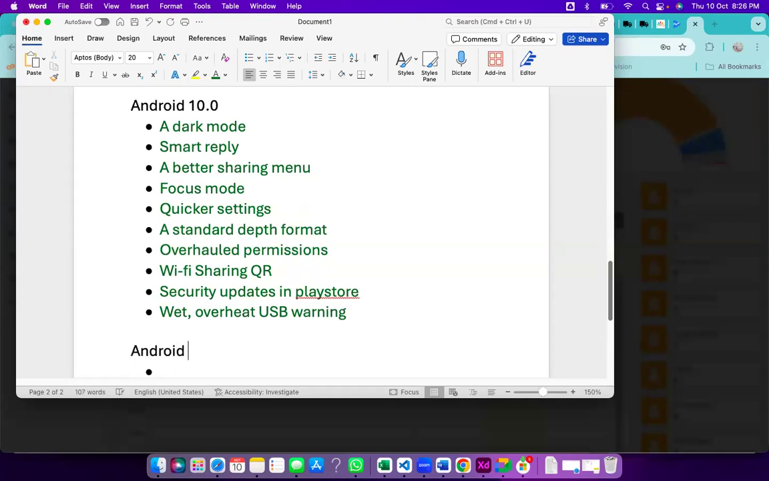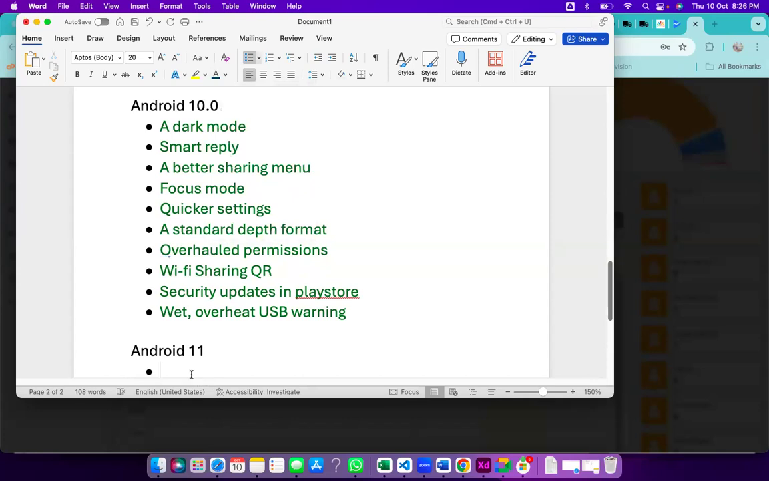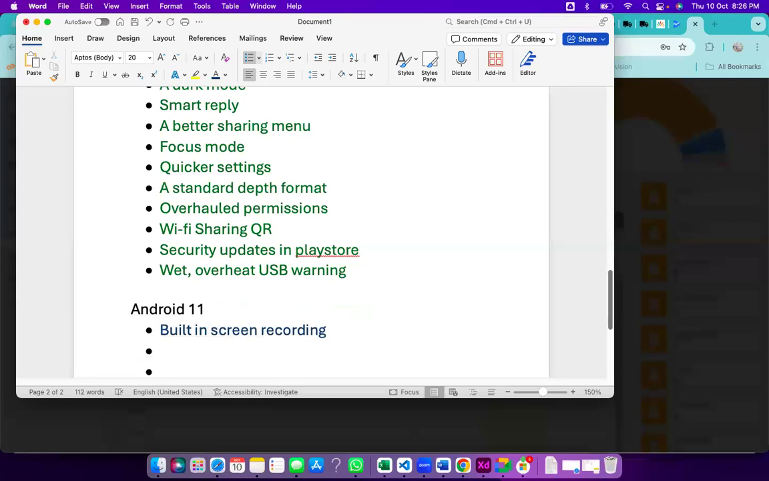Now the next is Android 11. In Android 11 also we have around 10 features. First is the built-in screen recording. Previously, a built-in screen recording app was not there, so you had to install some third-party application, then only it would work.